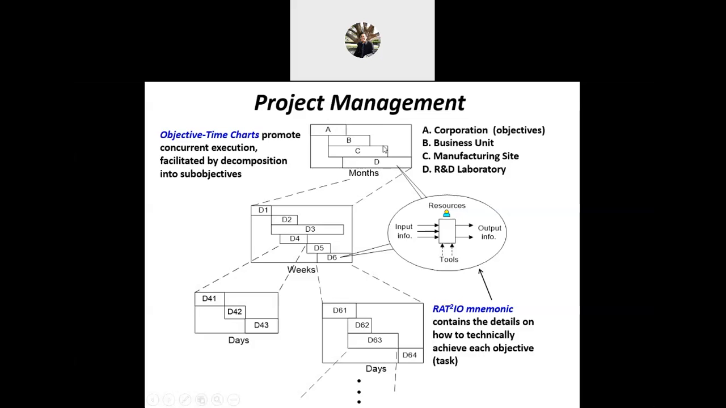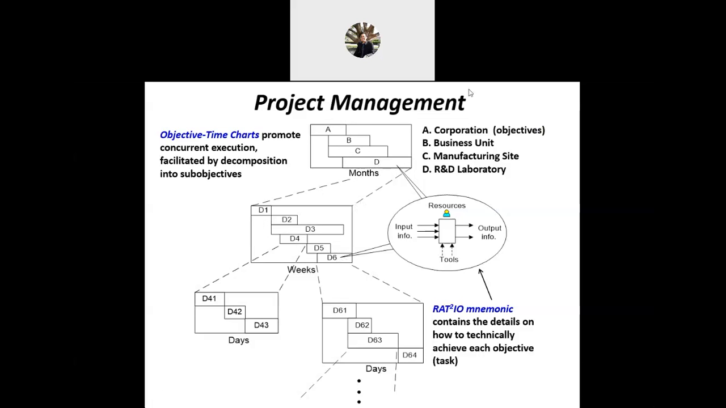High level tasks, such as market study, product design, manufacturing site, R&D laboratory, corporations, feasibility study. So from this high level objective, for example objective D, it can be decomposed into sub-objectives D1, D2, D3, D4, D5, and D6. We can decompose more.